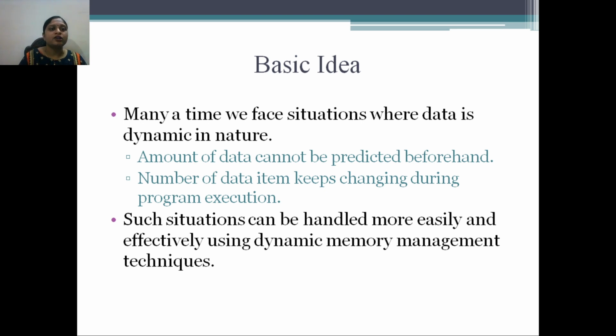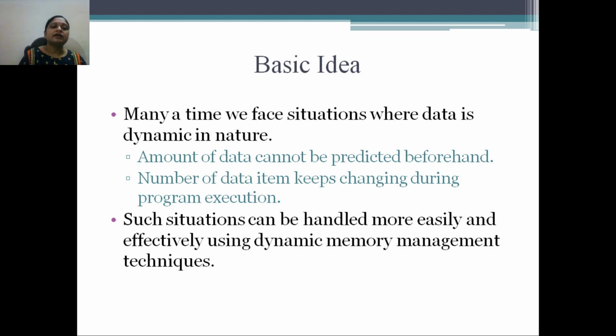But suppose instead of the x variable, you are considering a counter, and that counter keeps on changing. Earlier the value of that counter is 0. After that the counter value becomes 10, 20, 30, 40. The value of the counter keeps on changing, and such variables are called dynamic in nature, whose value keeps on changing, and whose value remains the same are called static variables. The amount of data cannot be predicted beforehand. The number of data keeps changing during the program execution. So at that time we need the concept of dynamic memory allocation.